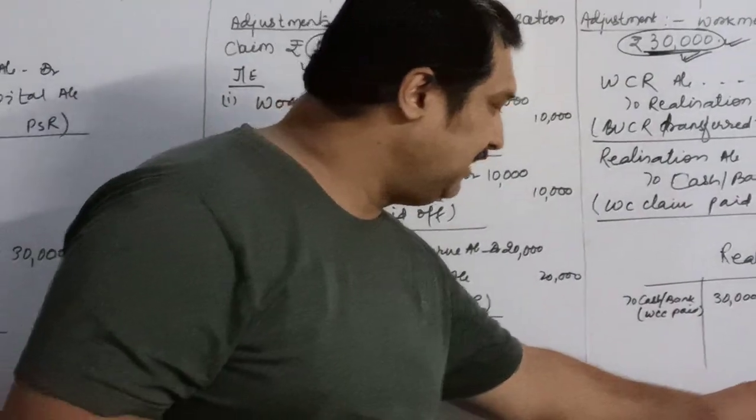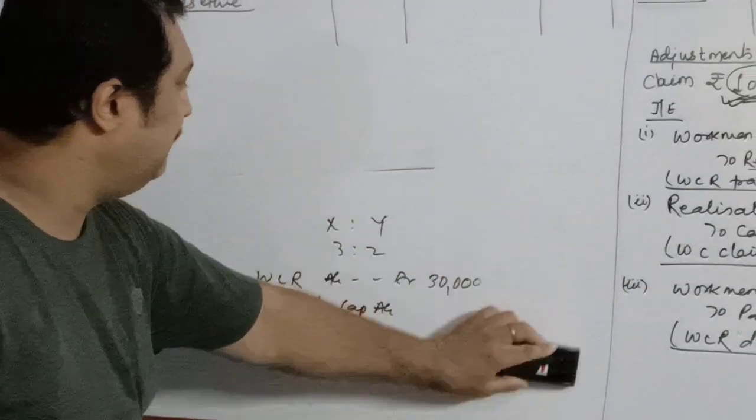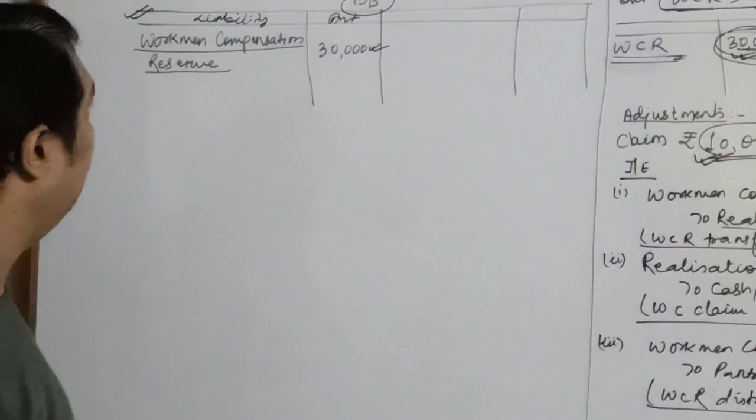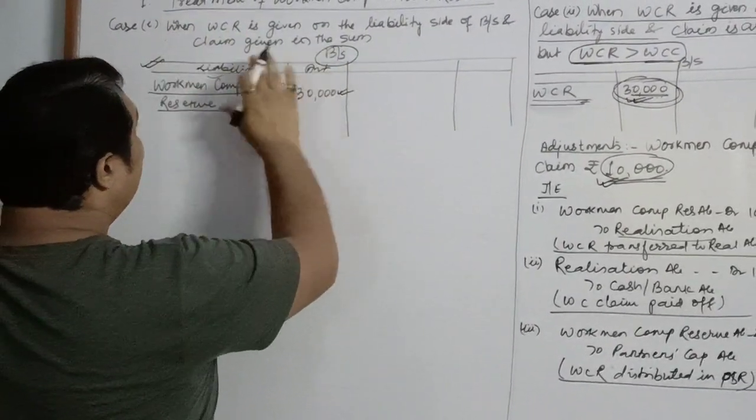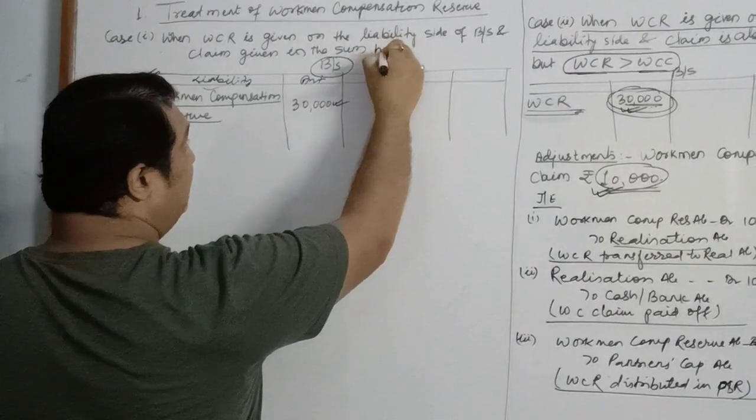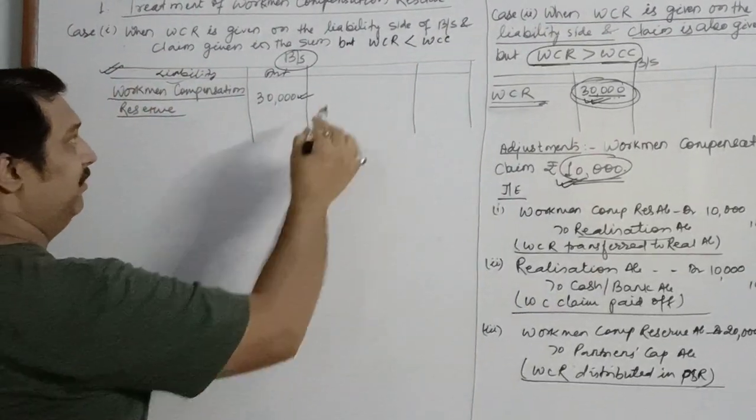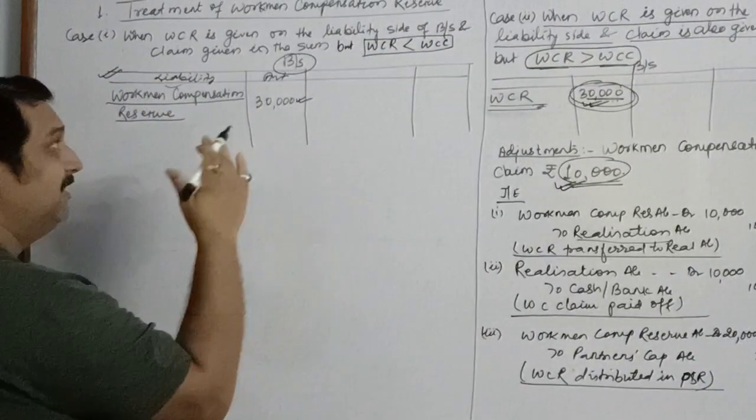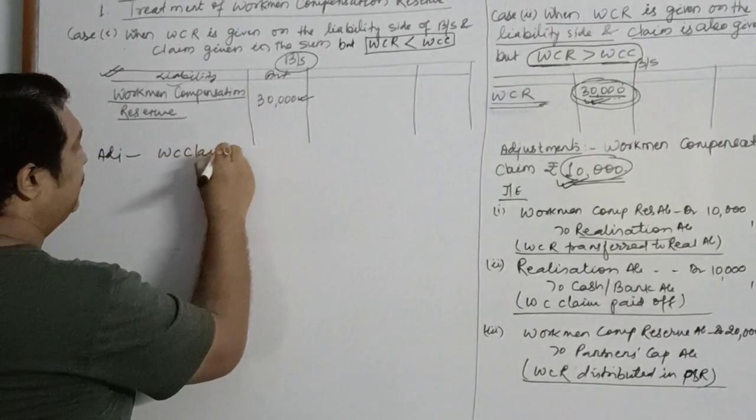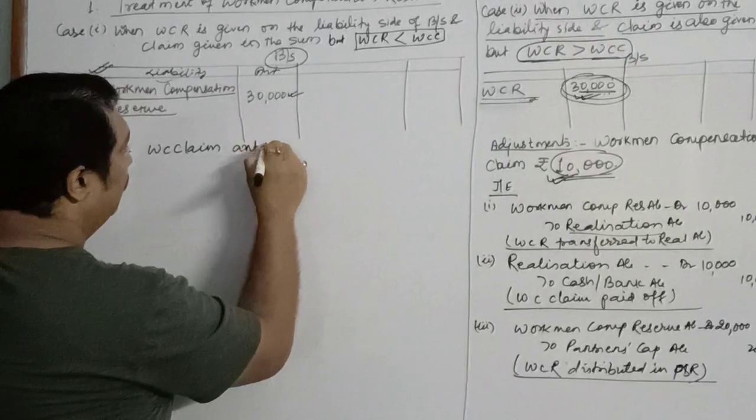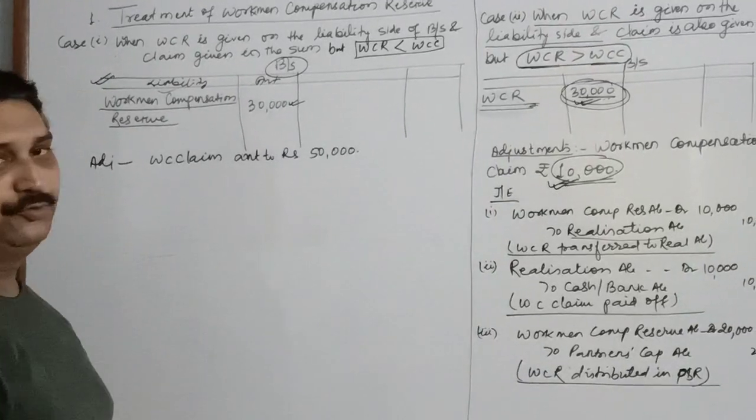Now, just take the fourth case in the same question. The same question is there, but the condition changes a little bit. When WCR is given on the liability side of the balance sheet and claim is also given in the sum, but workman compensation reserve is lesser than workman compensation claim. That means the amount of claim is more. So as the adjustment, if it says that workman compensation claim amounts to rupees 50,000, then what are we supposed to do?